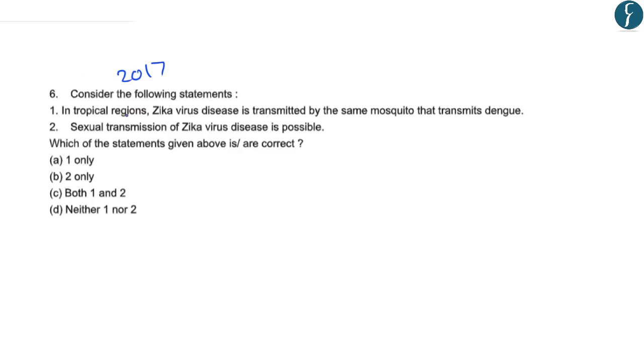Now, if you go through the question that was asked in 2017, the first fact reads that in tropical regions, Zika virus disease is transmitted by the same mosquito that transmits dengue. So this is a correct statement that we have learned about recently. Secondly, sexual transmission of Zika virus disease is possible. So this second statement is also correct. Hence the correct answer in this case is C, both 1 and 2.